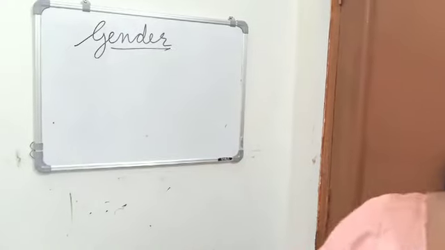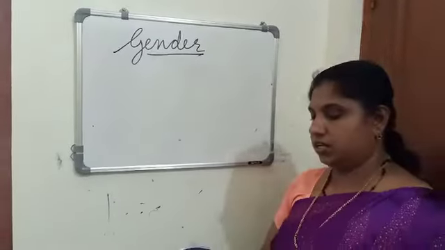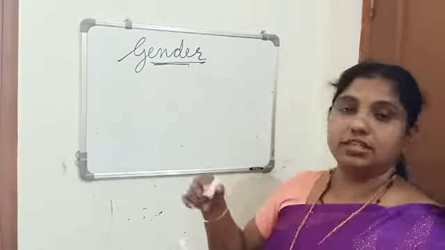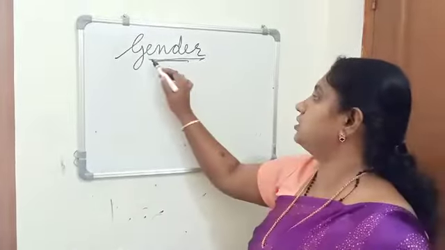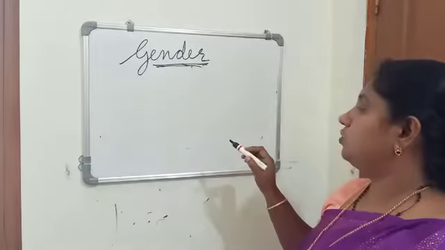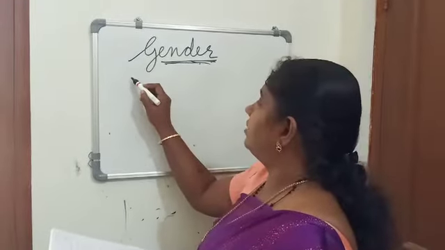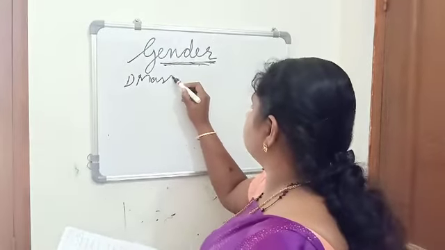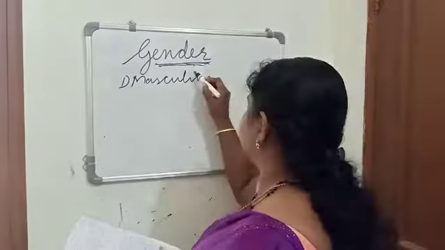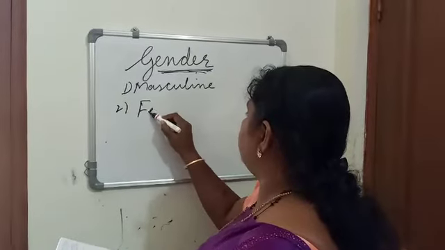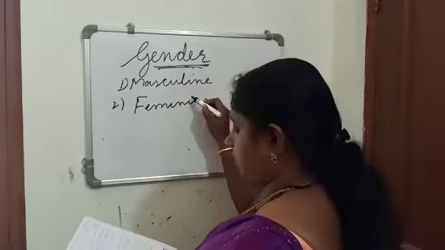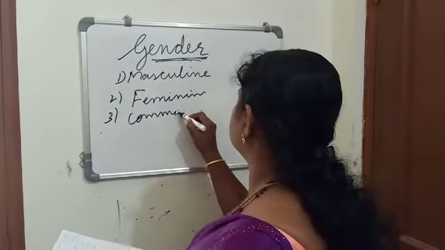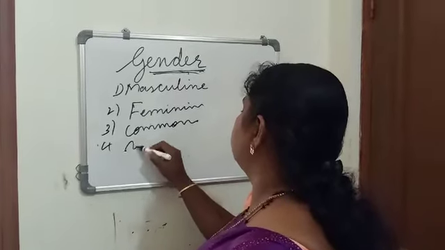Next we have to discuss what is gender. Gender tells us whether the noun is male or female. So 4 kinds of genders are there. The first one is masculine gender. Second, feminine. And the third is common. Fourth one is neuter gender.